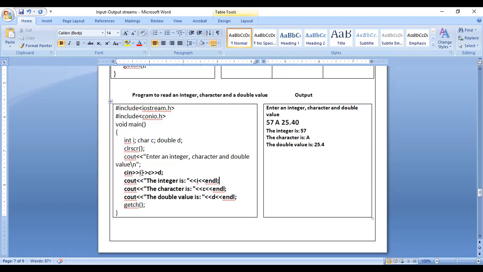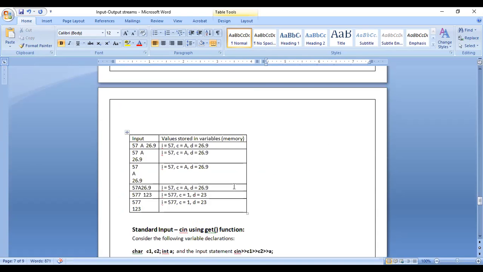In the cin statement, I have given first variable I, second variable C, third variable D. So 57 is considered for variable I, A for variable C, and 25.40 for variable D. So the integer value is 57, character is A, double value is 25.4. Now, if I give the values in different orders, what happens? We will see.